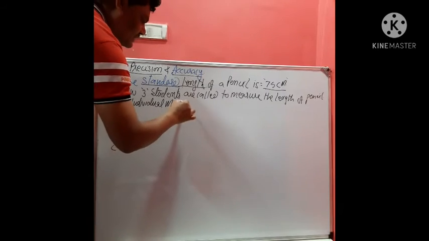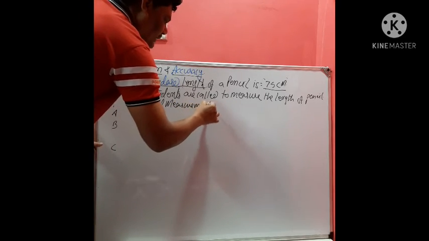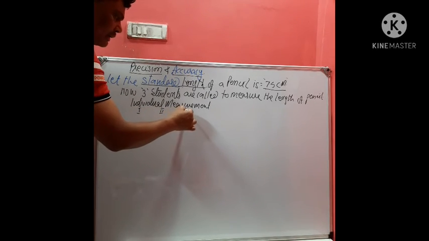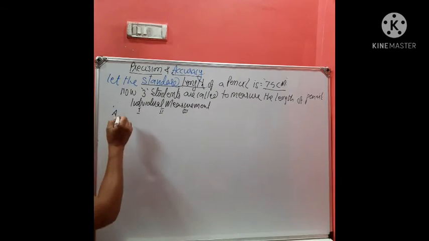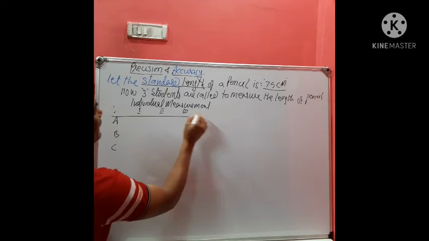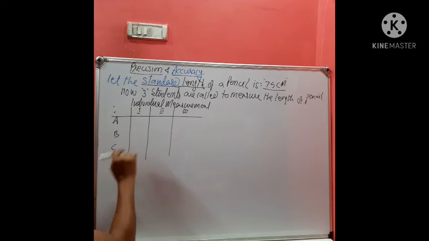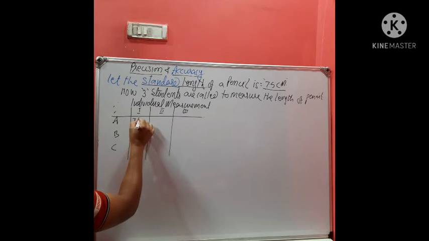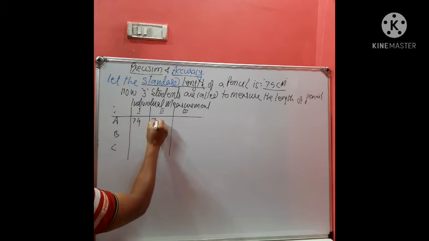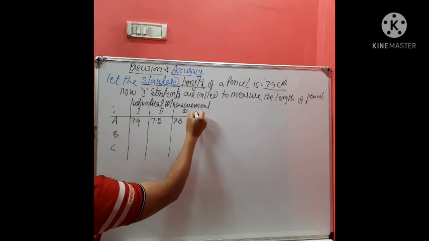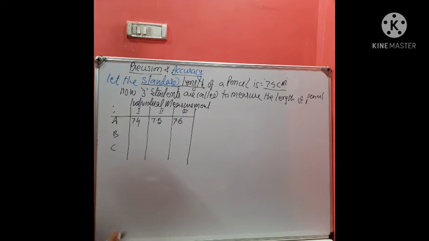Individual measurements, that is a different type of measurements. Like here: first measurement, second measurement and third measurement. Suppose there are students A, B and C. Student A is asked to measure. First time he says this is 7.4 centimeter. Second time he got 7.5 and third time he got 7.6. That means in 3 measurements, he got 3 different readings.